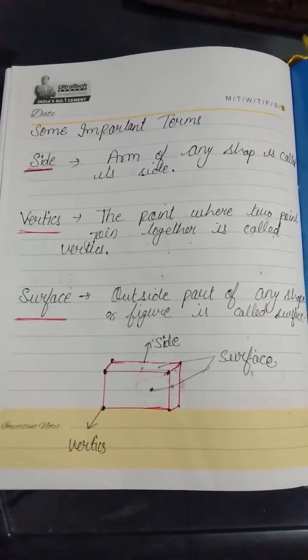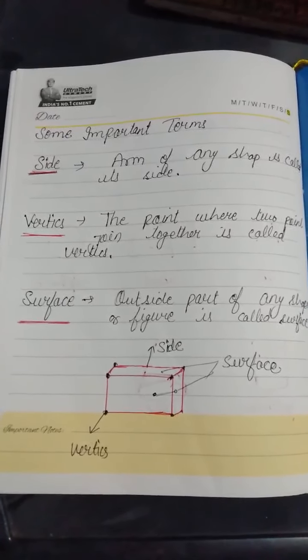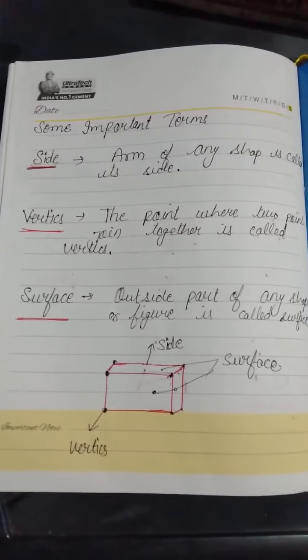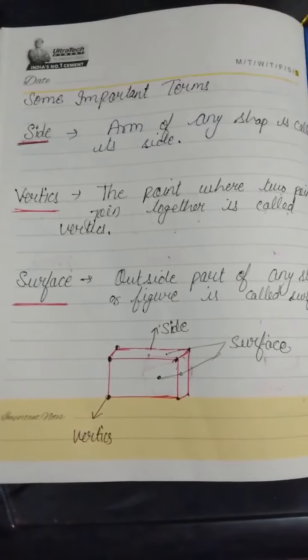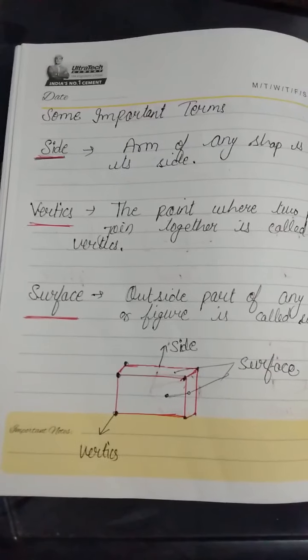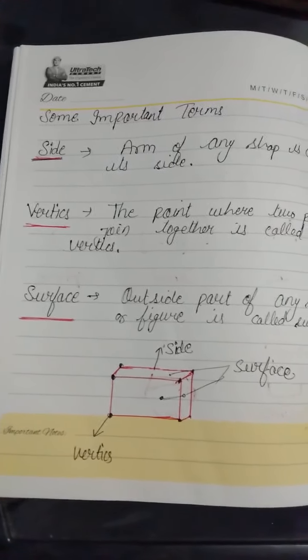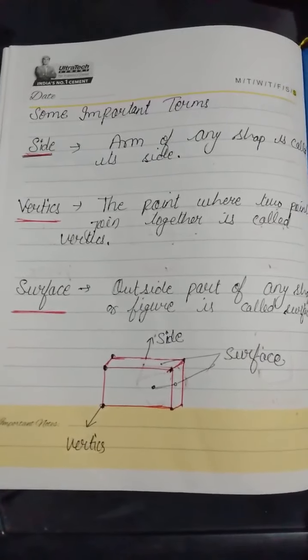Now some important terms related to shapes are: first is side. We have already learned about figures, and in a figure, what are sides, what are vertices and what are the surfaces of any shape. So first is side. An arm of any shape is called its side.